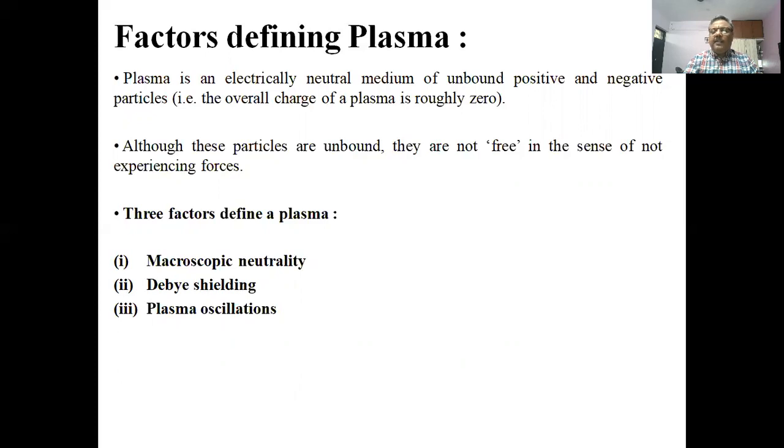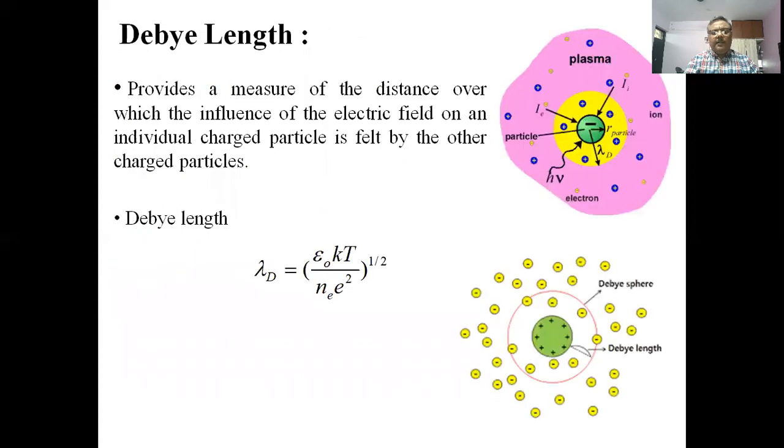Although these particles are unbound, yet they are free, not free in the sense of not experiencing any force. The three factors which define a plasma are macroscopic neutrality, Debye shielding, and plasma oscillation. Now we study these three factors independently.